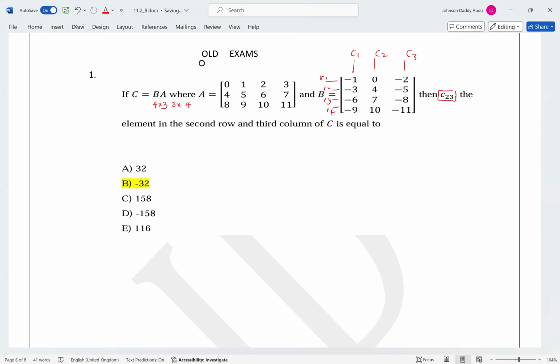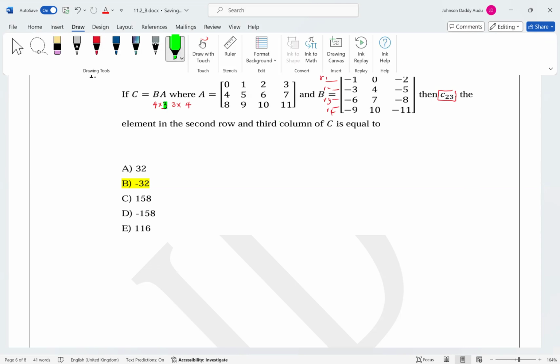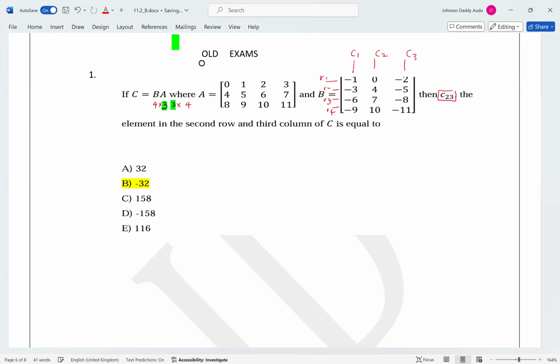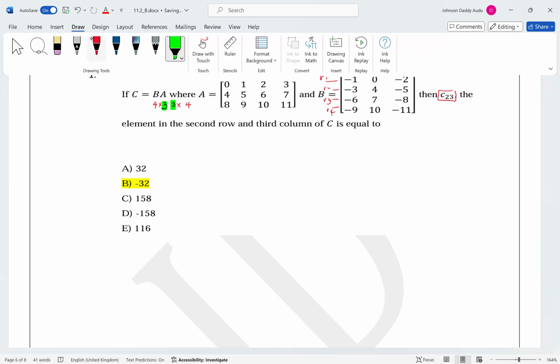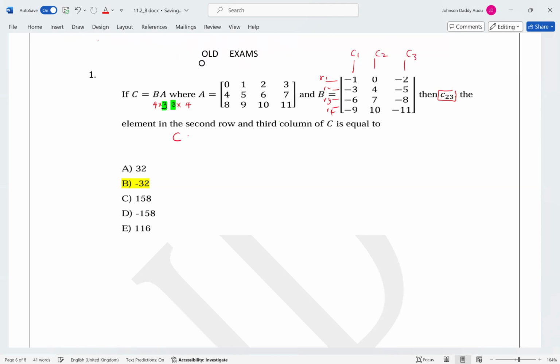So now you see that this is going to make sense, because this is 3 and this is also 3. So it will make sense, and it means matrix C will have a dimension of 4 by 4. So C equals BA is possible, since 3 is equal to 3.